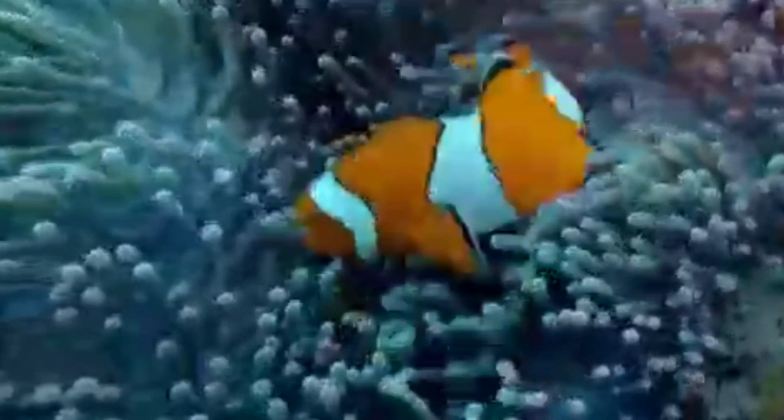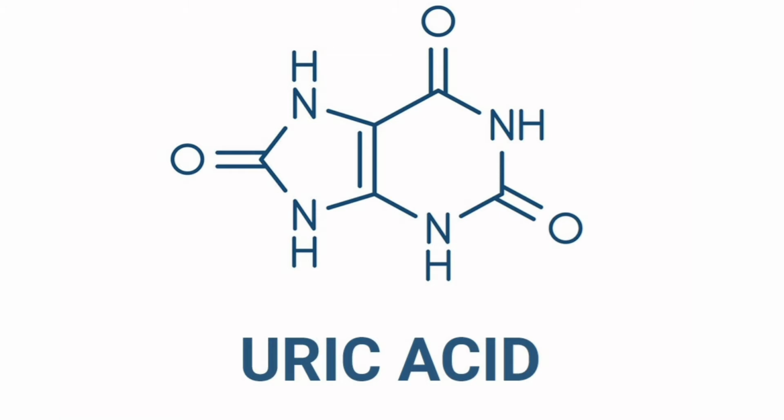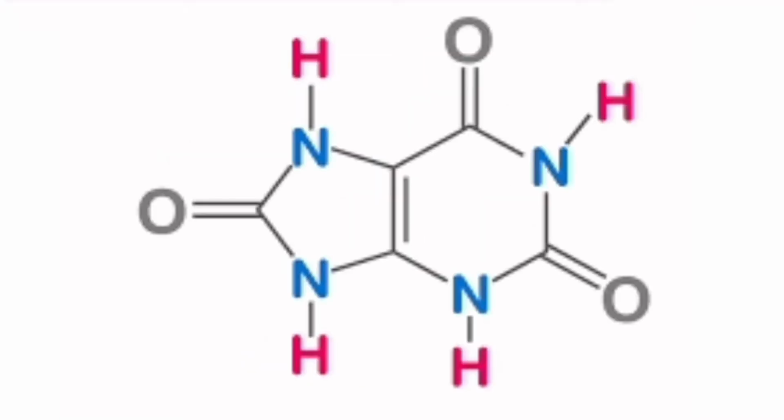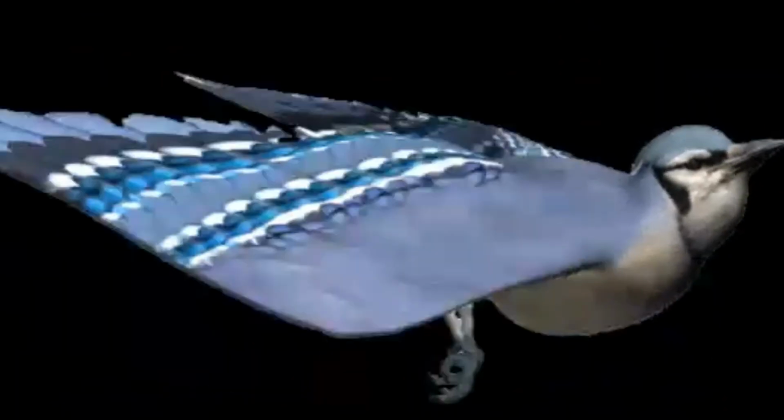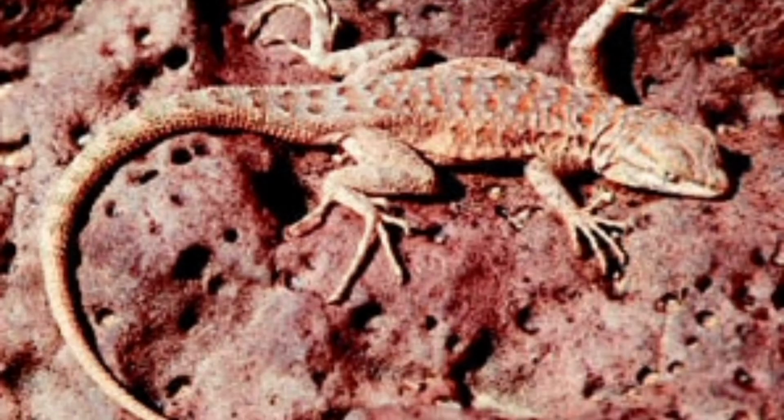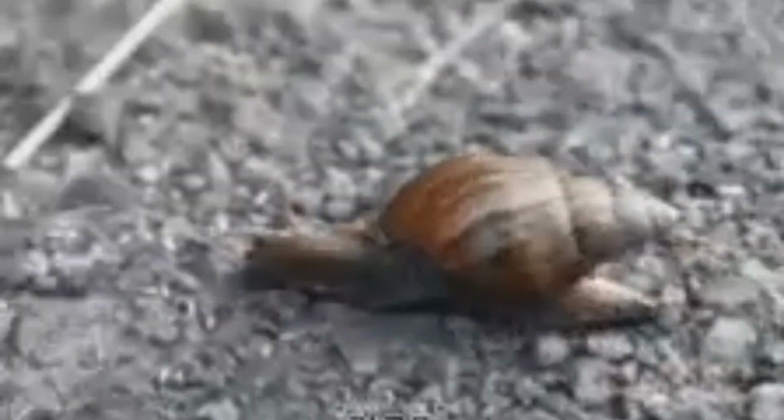Finally, uricotelism. The process of excreting uric acid as a metabolic waste is called uricotelism. Uric acid, being the least toxic nitrogenous waste, can be removed with minimum loss of water from the animal's body. Thus, it is excreted in the form of pellet or paste, that is, in the semi-solid form. Normally, the animals which live in desert exhibit uricotelism. Uricotelic animals are reptiles, birds, land snails, and insects.